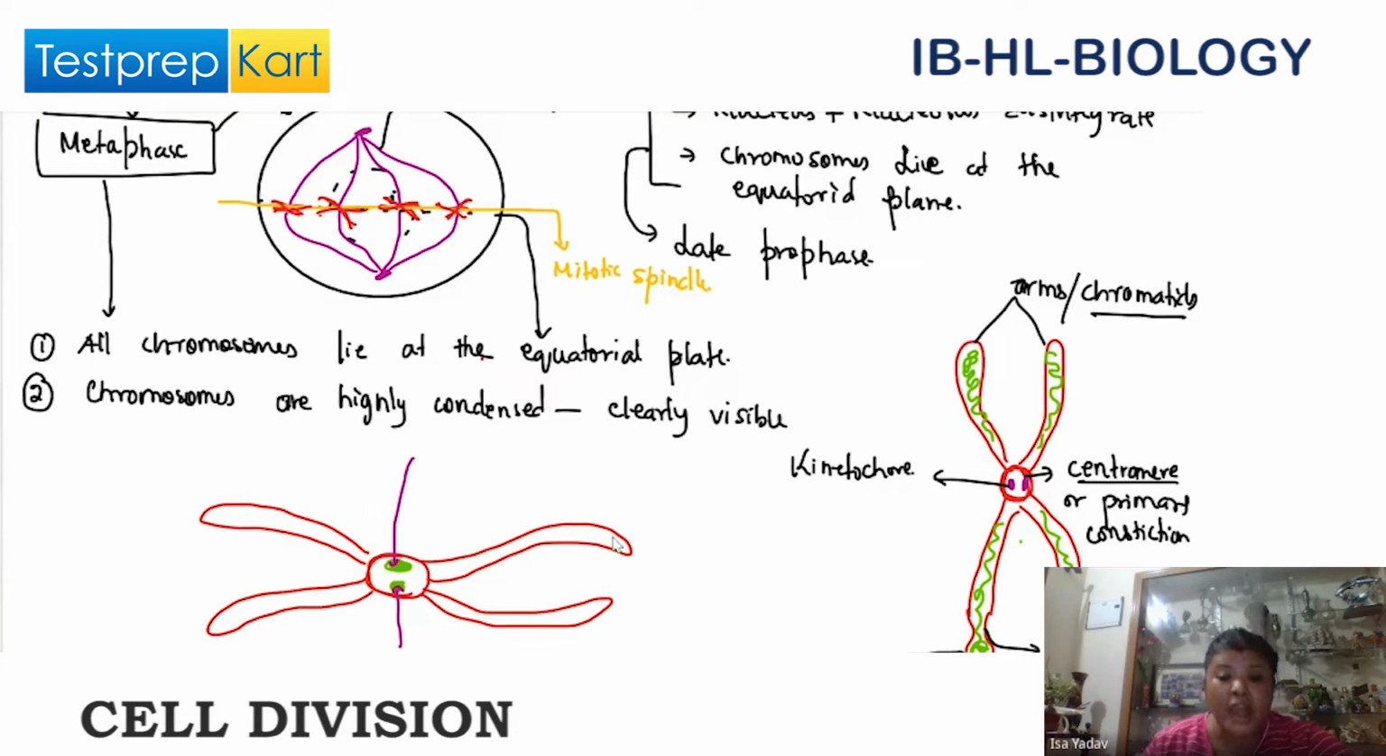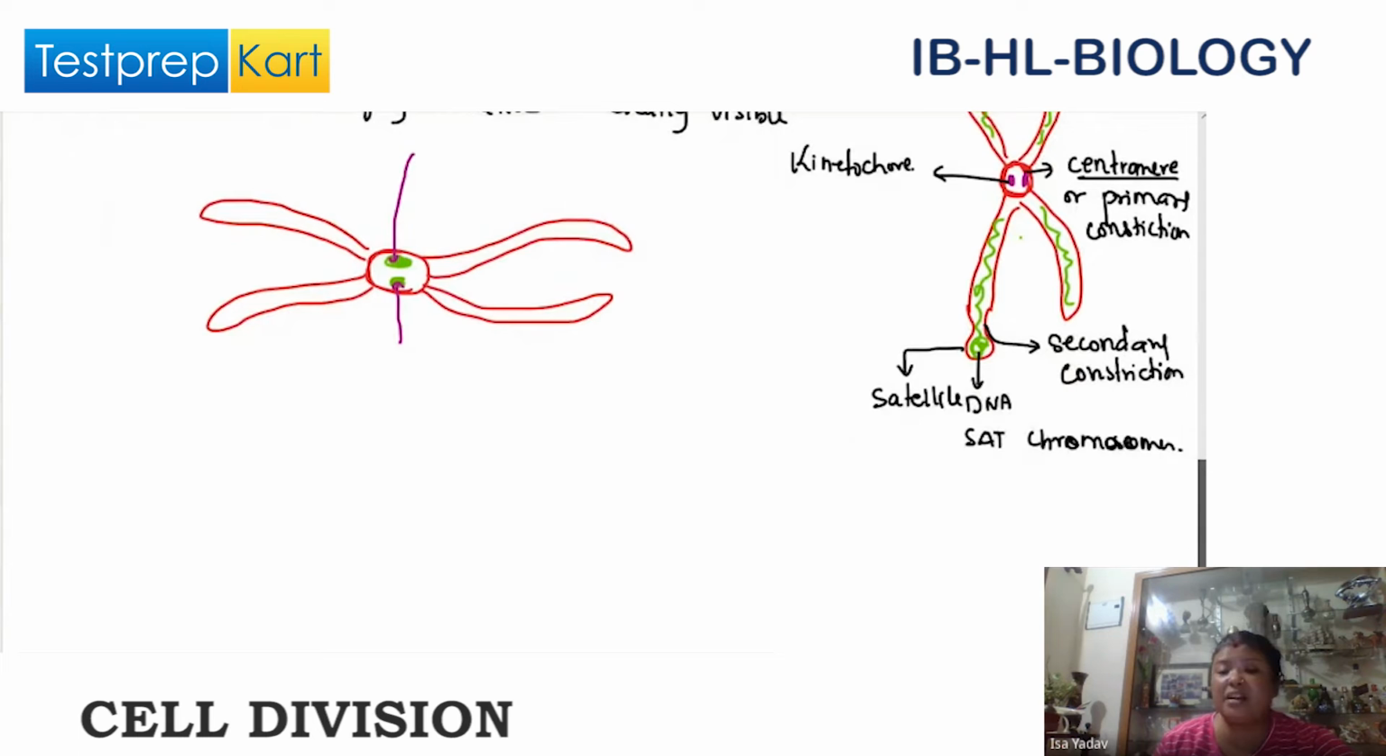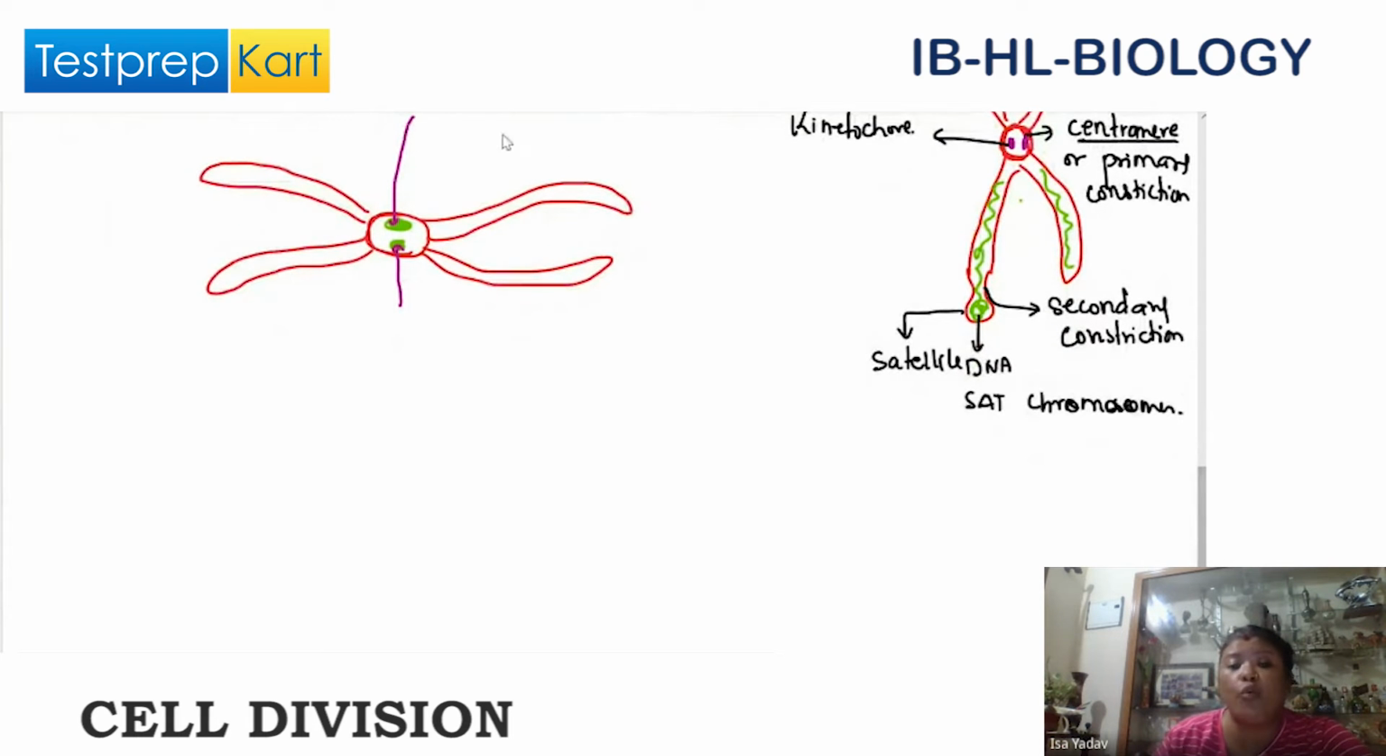Now you see here. The arms, if you can see, are facing towards the poles, whereas the centromere is at the equatorial plate. All the arms are directed towards the opposite poles. But the centromere is at the center, at the equatorial plate. This is the characteristic of the metaphase chromosome.